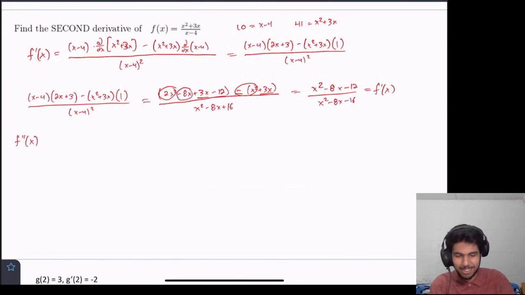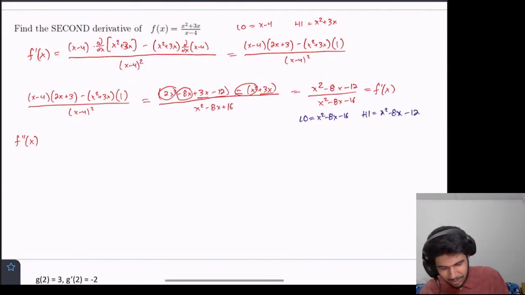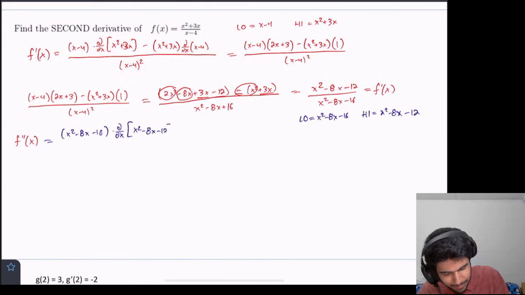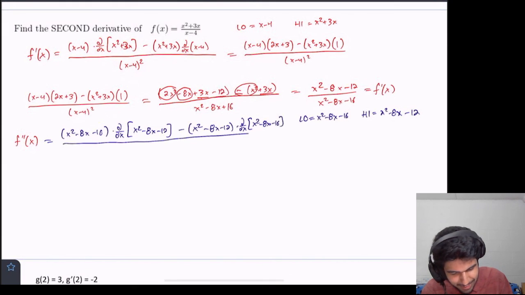Well, we're going to do the quotient rule again, and I'll use a different color now. So now we have low equals x squared minus 8x minus 16, and high equals x squared minus 8x minus 12. So let's do it again. Low, x squared minus 8x minus 16, d high, so the derivative of x squared minus 8x minus 12, minus the derivative of high, just high, times the derivative of low. All of this over low,